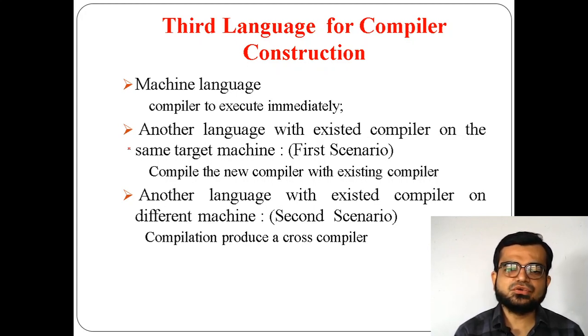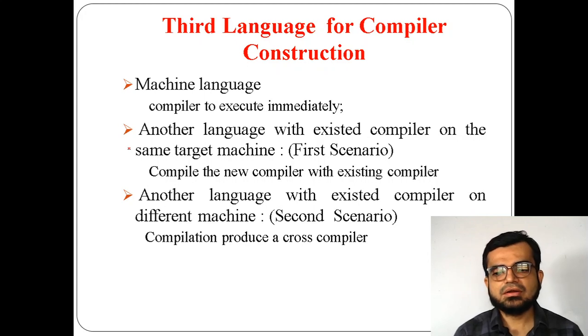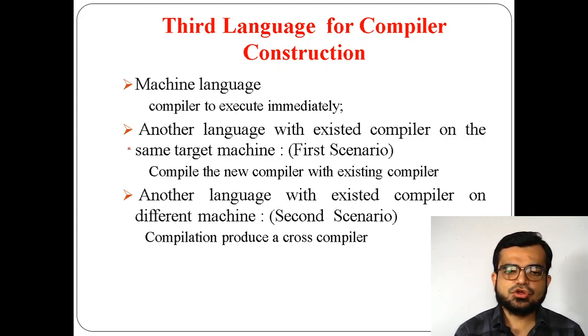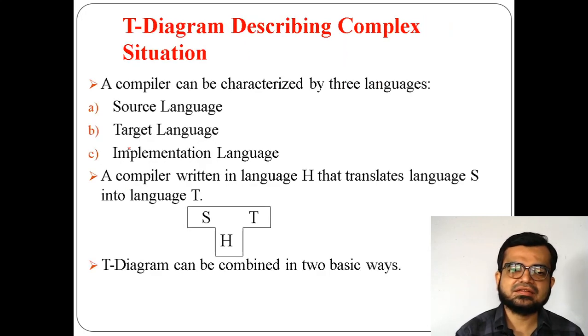For example, take two scenarios. In the first scenario, we have taken another language with the existing compiler on the same target machine. The target machine is the same. Target machine means what it is converting to. Now we compile the new compiler with the existing compiler. In the second scenario, we take not the same machine but a different machine. If the machine changes, it becomes a cross compiler, or else it remains an existing compiler. I'll show you with an example.